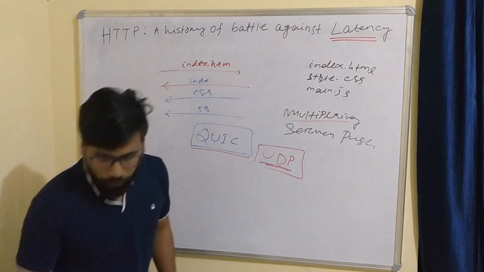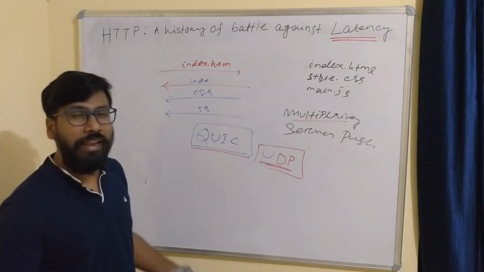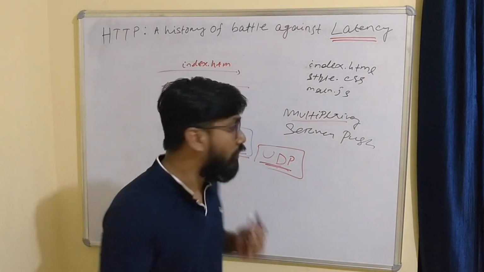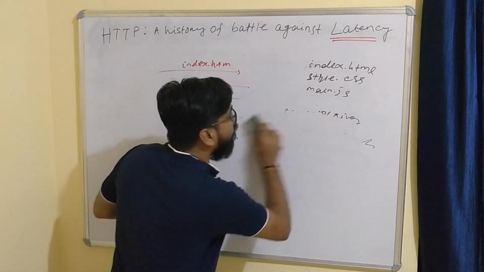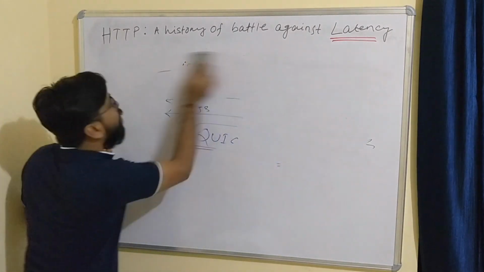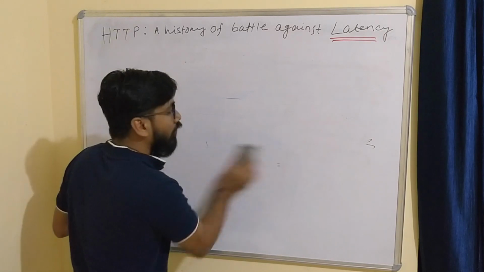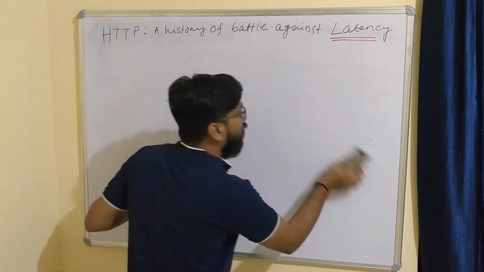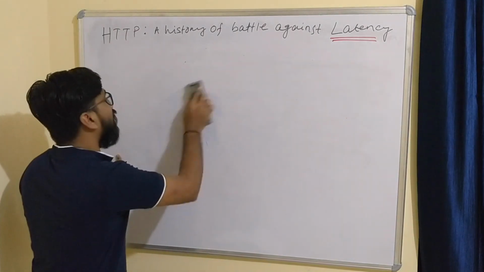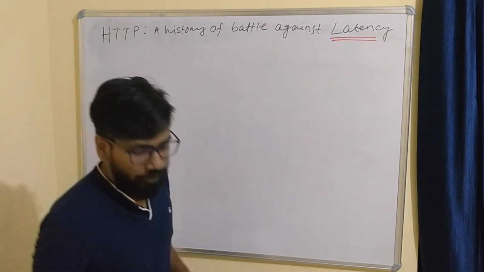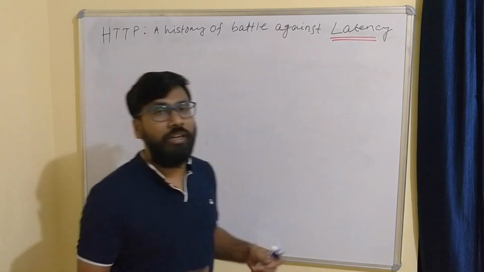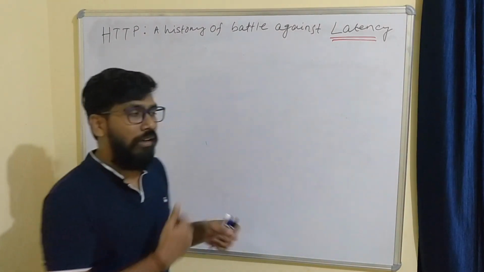So UDP, is it reliable? As you know, UDP and TCP are both transport layer protocols, but in UDP, if one packet of a message is lost, it is not retransmitted and received again.